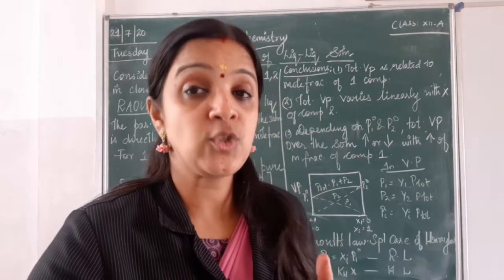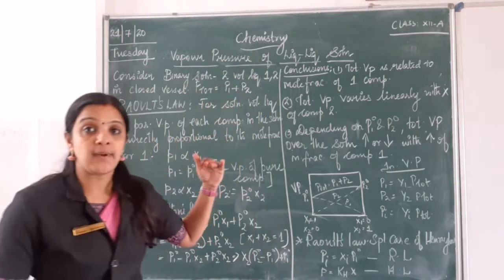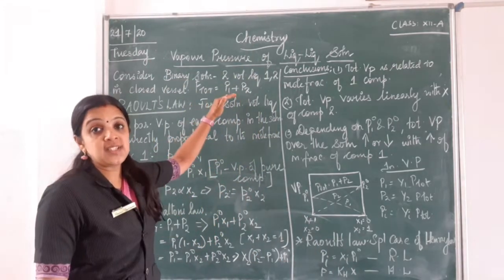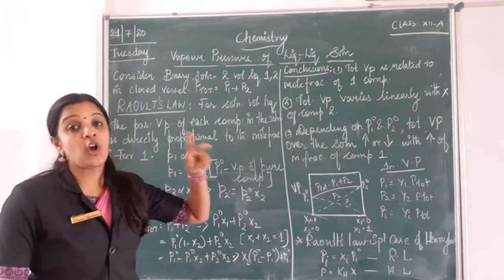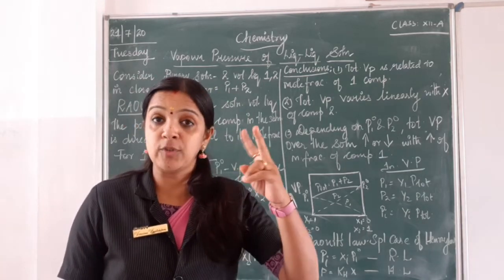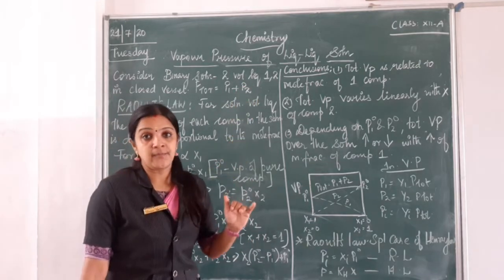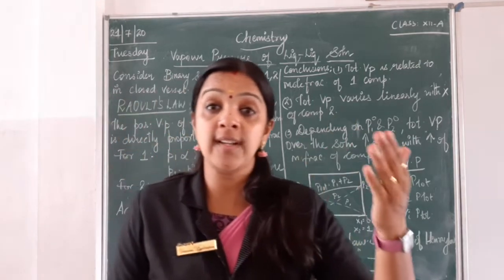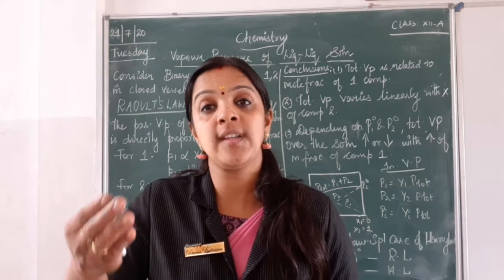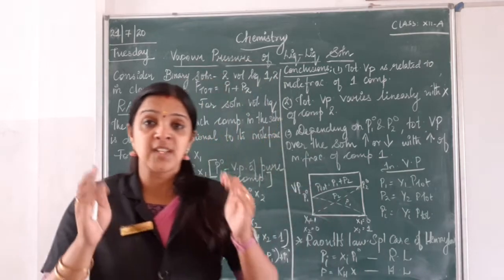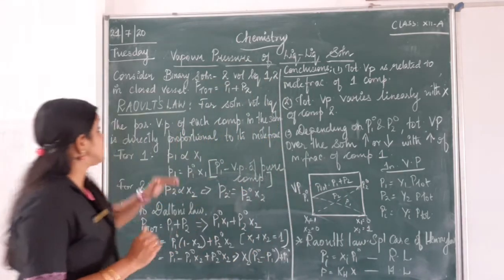So now in today's class, we will see about the binary solutions where both the components are liquid. We have two components, liquid, and both are volatile. So when I say volatile, one can be less volatile and one can be more volatile. So in such cases, what happens?